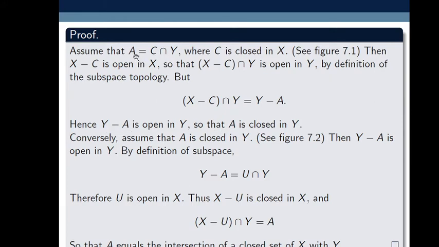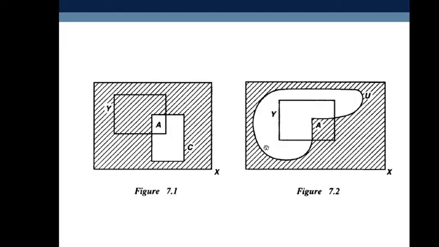So here we assumed A is equal to the intersection of a closed set C in X with Y, and showed A is closed in Y. Now conversely, assume that A is closed in Y. Here we are assuming A is closed in Y. For this we refer to figure 7.2. A is a closed set in Y.